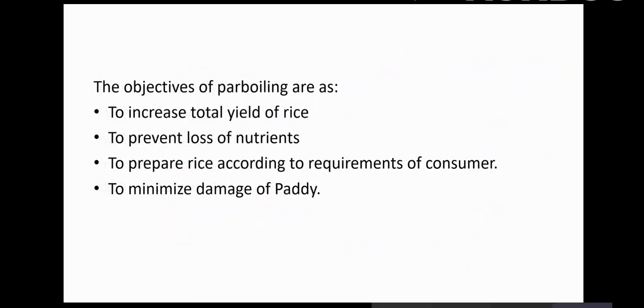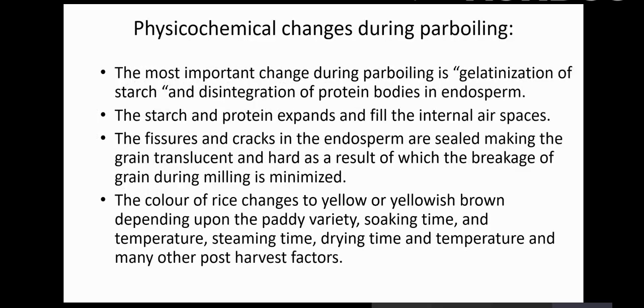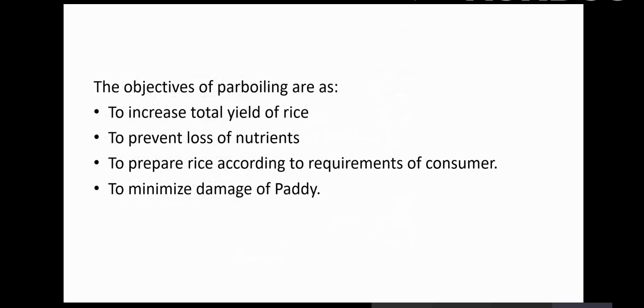What are the objectives of parboiling? Why do we do parboiling? Parboiling is done to increase the total yield of rice. Why will the total yield of rice increase? I will explain. It is also done to prevent loss of nutrients, to prepare the rice according to the requirement of the consumer, and to minimize the damage of the paddy. When we explain the physicochemical changes, you will automatically understand these advantages.